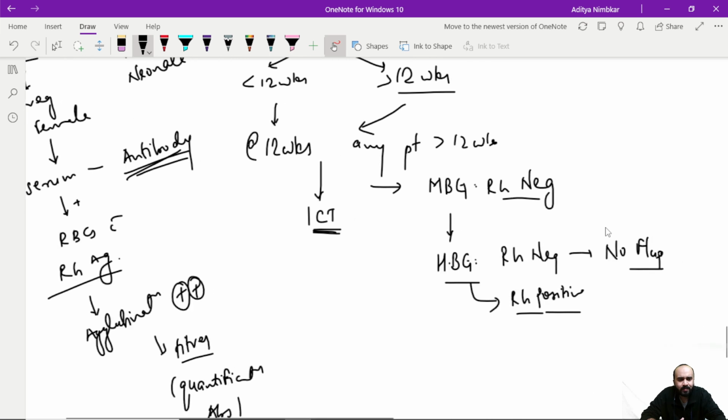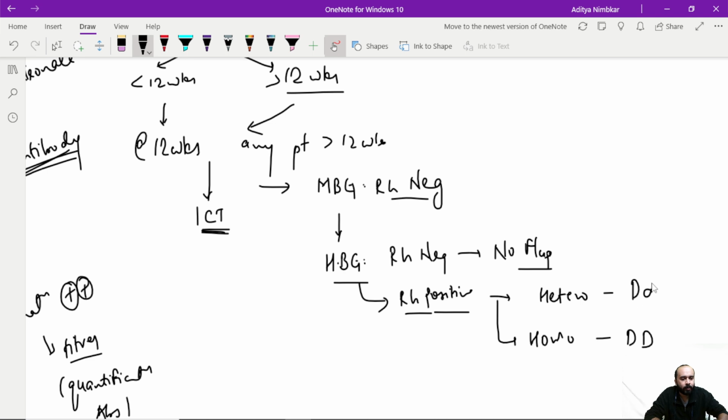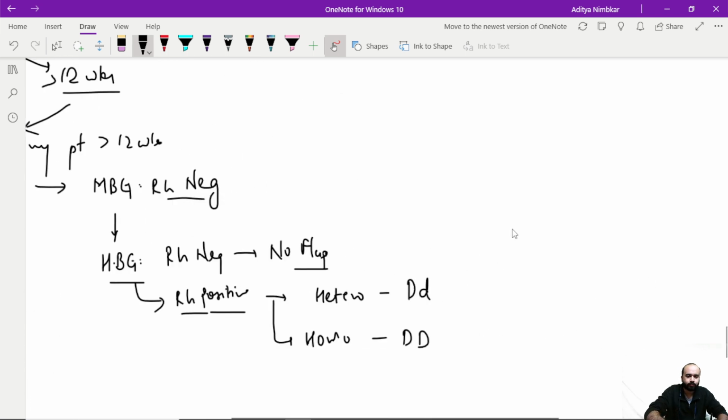Now, a few places might ask you, what is heterogeneity or what is homogeneity of Rh antigen? The father can be either heterogeneously positive or homogeneously positive. Homogeneously positive means both of his genes are capital D, whereas heterogeneous is capital D and small d. In the mother, obviously because she is negative, it is going to be small d and small d only.